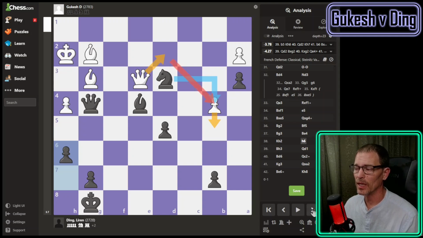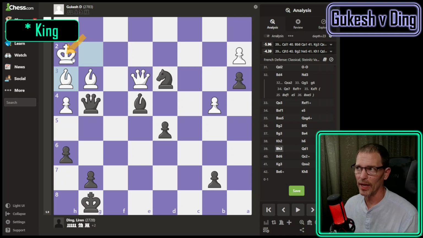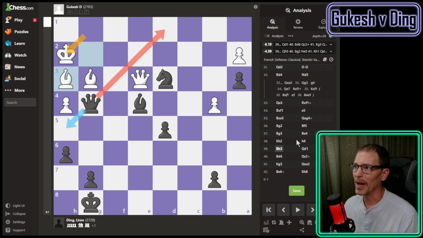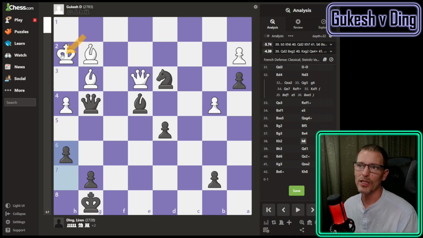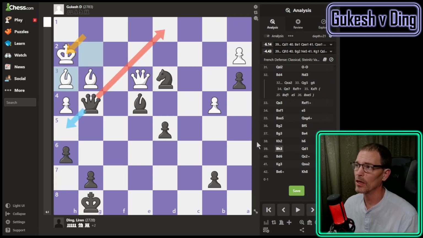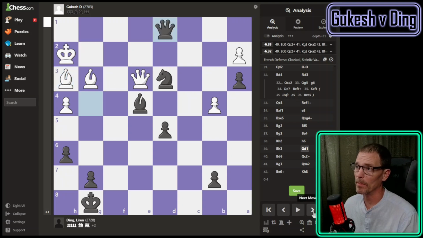Maybe it's because it's obvious that it's in danger, but Gukesh played bishop to h3, which is why he thought he put his queen there, I guess. But now you can just go to h5 or d1, and it's -6. When the engine said to move here, it wasn't thinking about this. It was just thinking about hiding the king and protecting both bishops. But when Gukesh moved it there, he was considering the possibility of this bishop to h3, which he played. But again, queen has an easy getaway. Ding chose the best one.